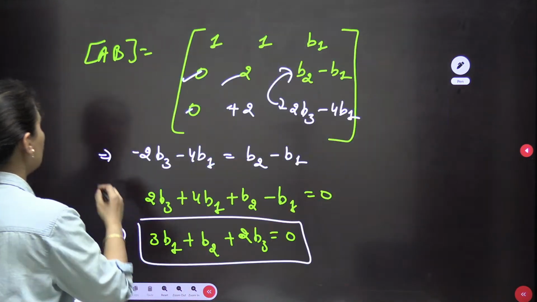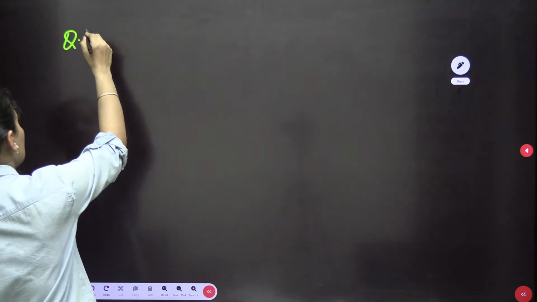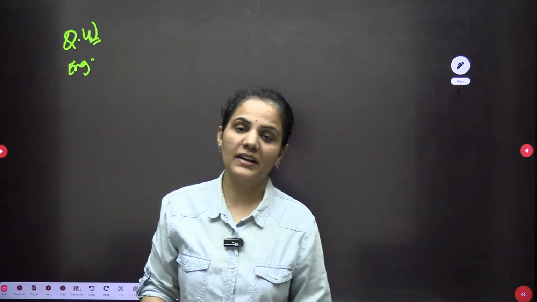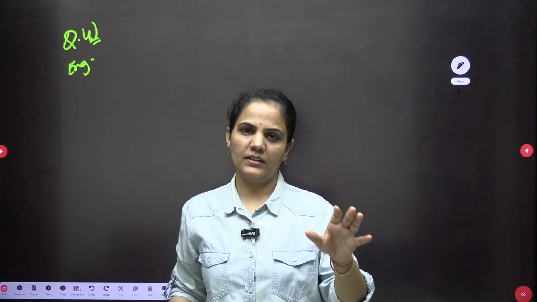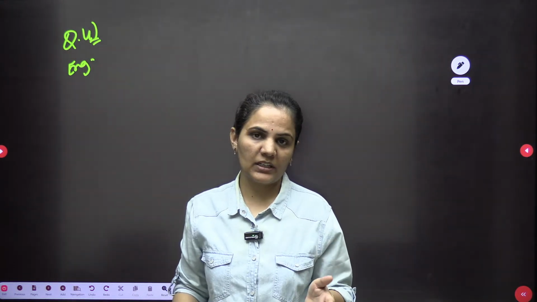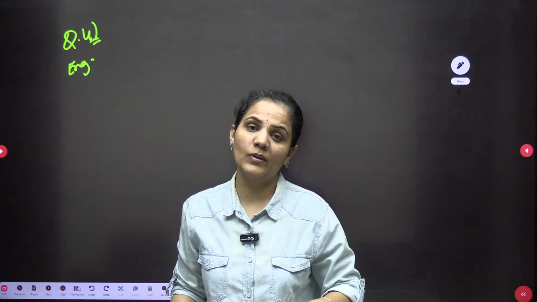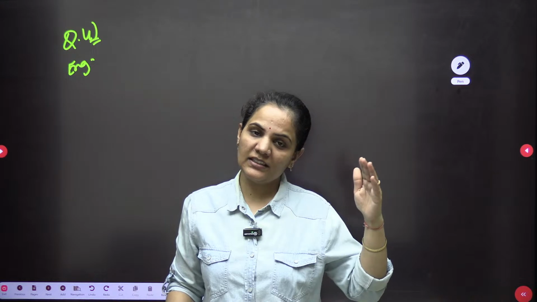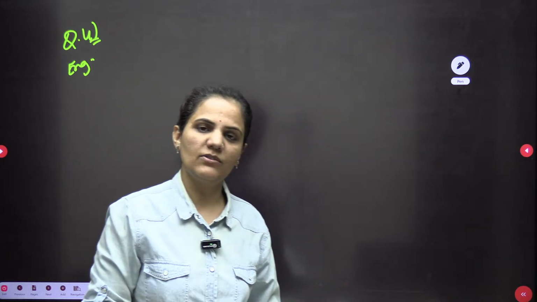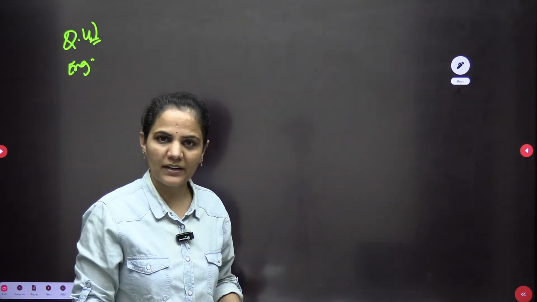Now one more question we are having from maxima minima, and as I told you, bachcho, the pattern is not new. As we expected, these types of questions will be asked. We had a discussion earlier many times that from calculus you will see one short question from limits. Yes, here is a question from limits. A short question is there from maxima minima. So yes, again maxima minima. It's not only in this civil paper, in all of the branches. Earlier, if we are talking about EC, EE, IN, in all the branches we are having the same pattern which we were expecting, that these types of questions would be asked. The same to same pattern we are having here.